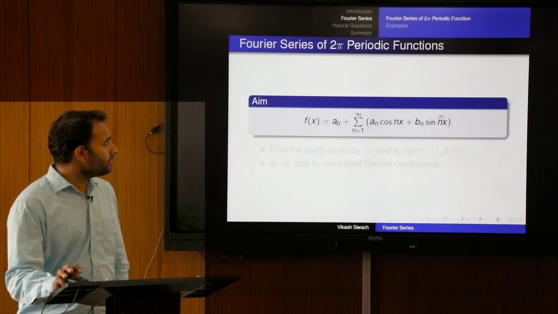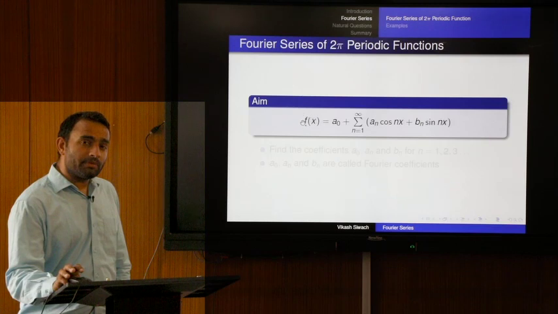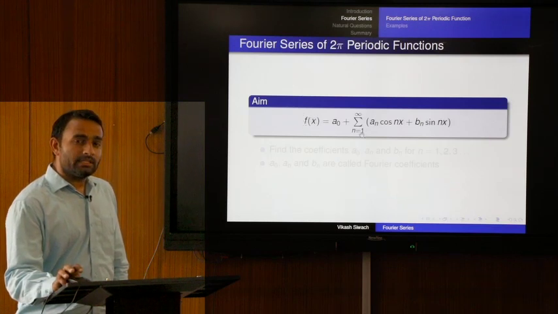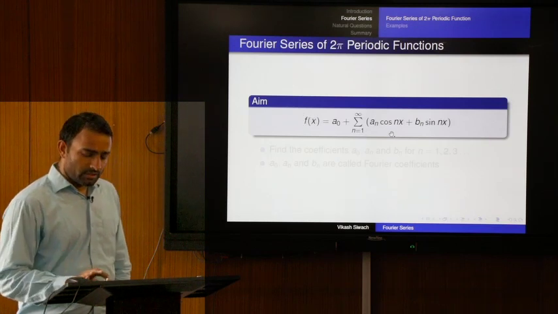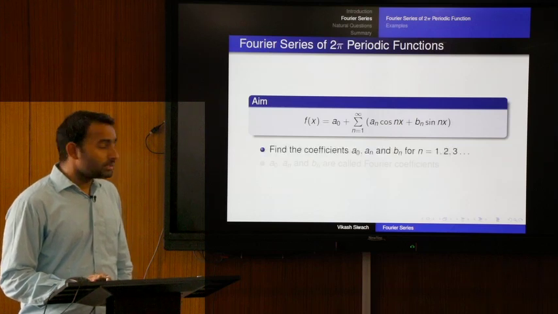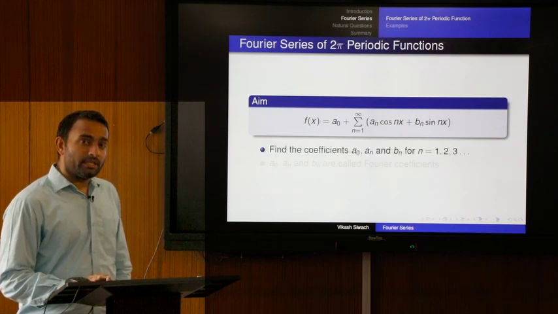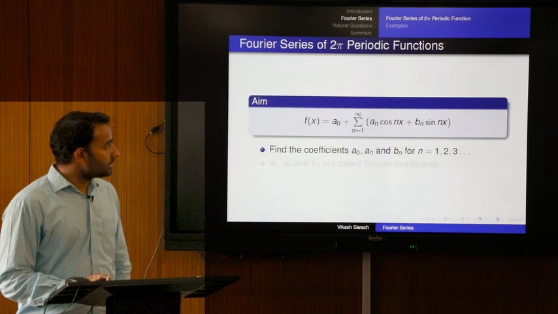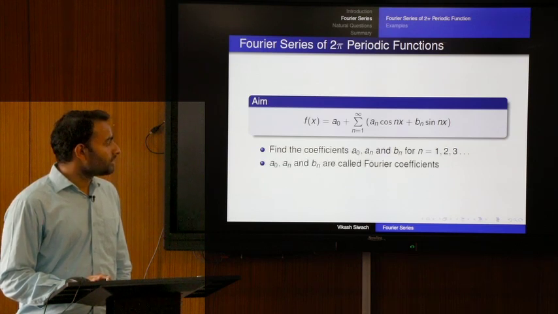So, what is our aim if we want to represent any 2 pi periodic function in this way, as a series representation of sine waves and cosine waves? Our aim is to find these coefficients only. If we are able to find a naught, a n and b n, the Fourier series exists. These coefficients are called Fourier coefficients.